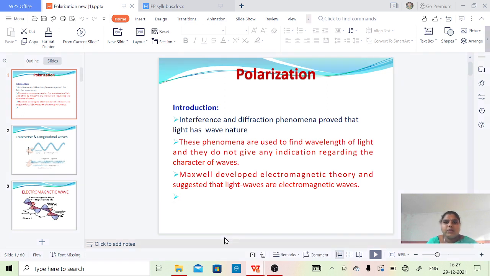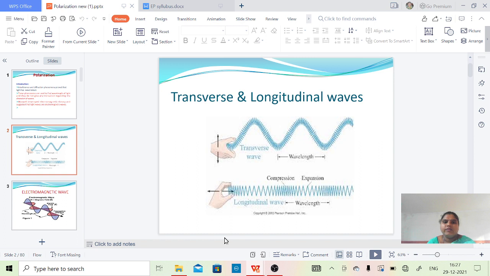Interference and diffraction phenomena showed that light has a wave nature. We already know that waves have both particle nature and wave nature. Here, the light has the wave nature we studied in interference and diffraction. These phenomena are used to find the wavelength of light, and they do not give any indication regarding the character of waves. So Maxwell developed electromagnetic theory and suggested that light waves are electromagnetic waves. That means the waves consist of both electric field and magnetic field.